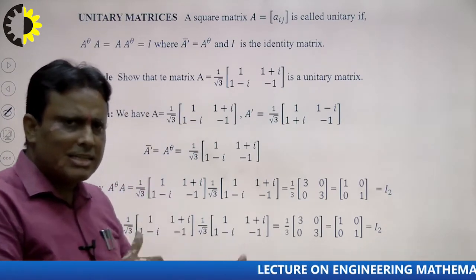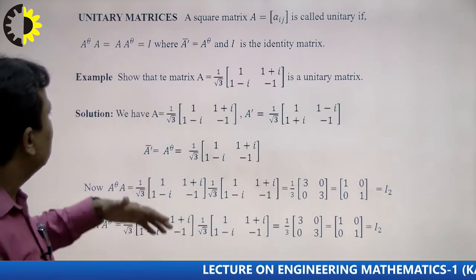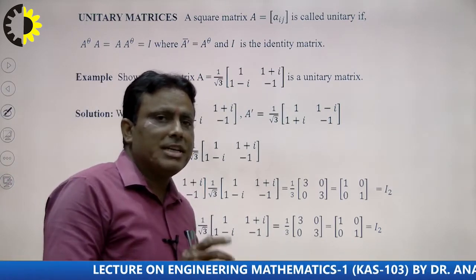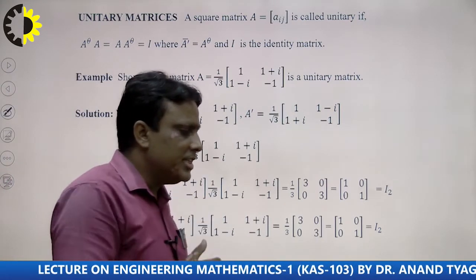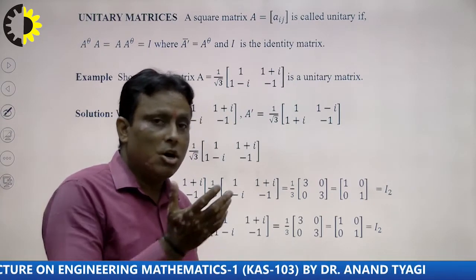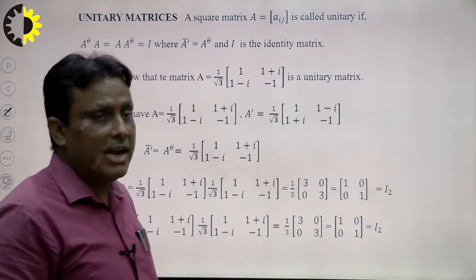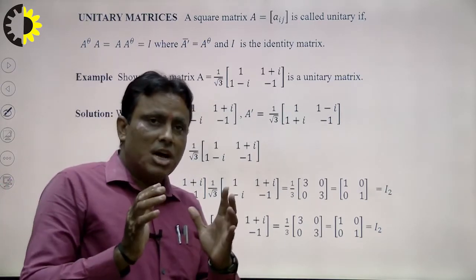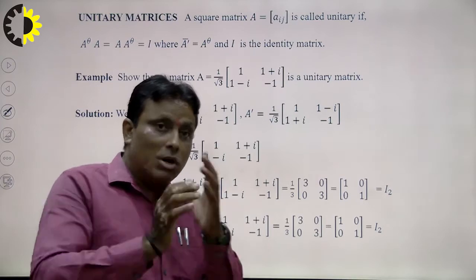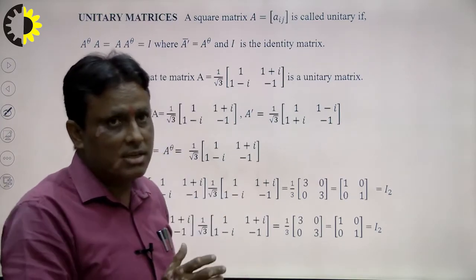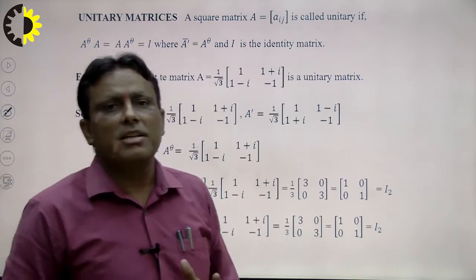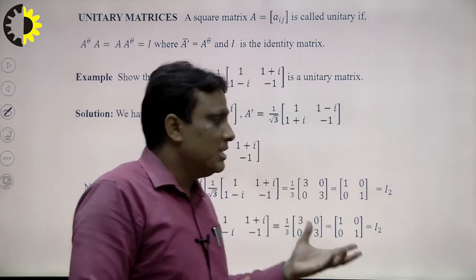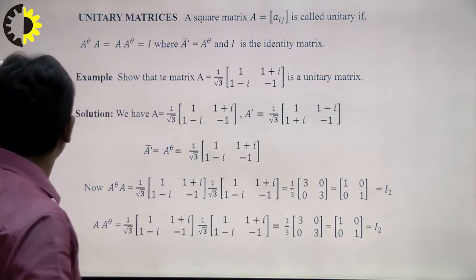Suppose we consider another example, right? And take the unitary matrix. What is the role of a unitary matrix? A unitary matrix is used for 360-degree angle rotation, such as the rotation in robotics, right? And another utilization of the unitary matrix is when we search any kind of information in Google. Google searches any kind of information row and column wise, very fast, right? So this is the example of a unitary matrix.